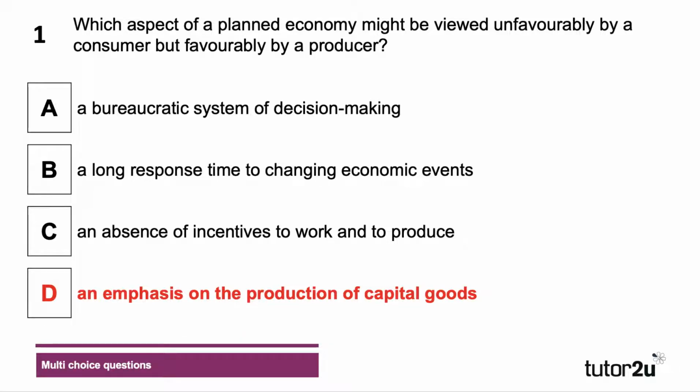Well, for the consumer, if a country is allocating more resources to capital goods, that implies an opportunity cost. We may have to sacrifice some consumer goods and services. So that's unfavourable for them. Whereas for the producer, well, somebody's got to make the machinery, somebody's got to install it, somebody's got to build the factories and build the bridges and motorways. So producers are typically favoured when governments are spending heavily on capital goods.